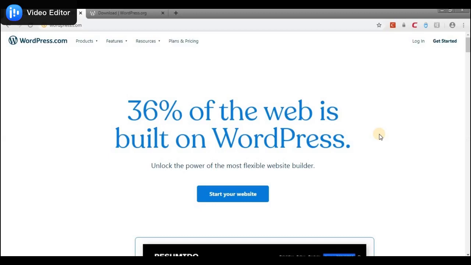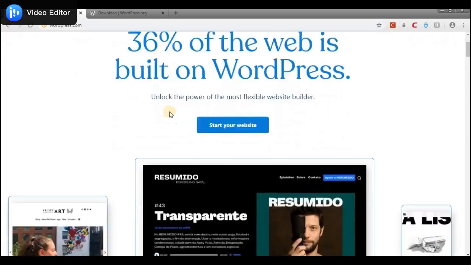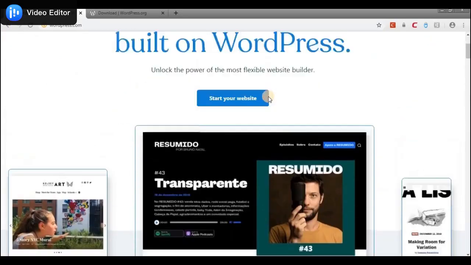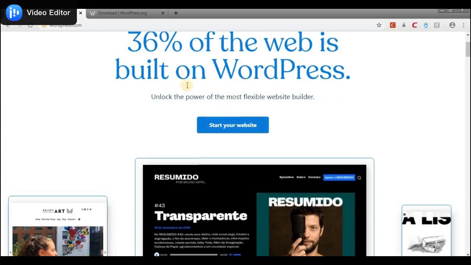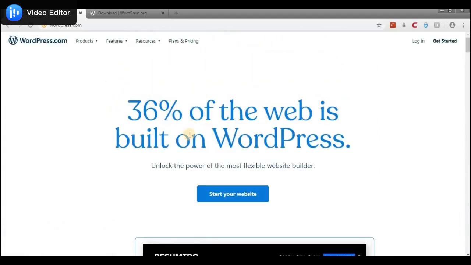I'm sure that the cost of developing CNN's website is nothing less than $1 million or thereabouts, and it was done with WordPress. So you could imagine the kind of jobs you could get knowing how to use WordPress. But I don't recommend this, because here it's strictly for bloggers. Mostly the people I see that use this are bloggers, and you notice that it's a website builder. So like I told you before, you have a lot of limitations here.